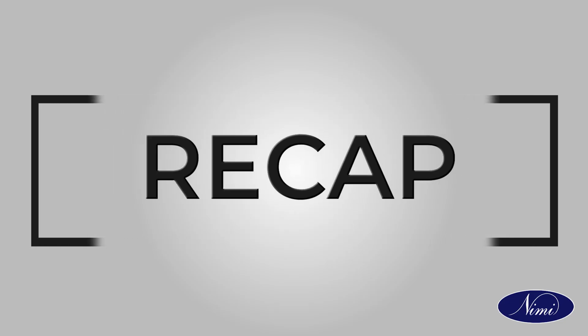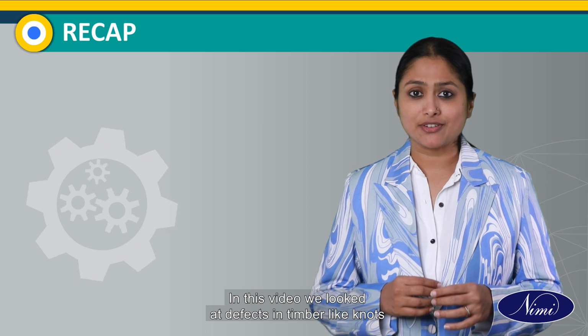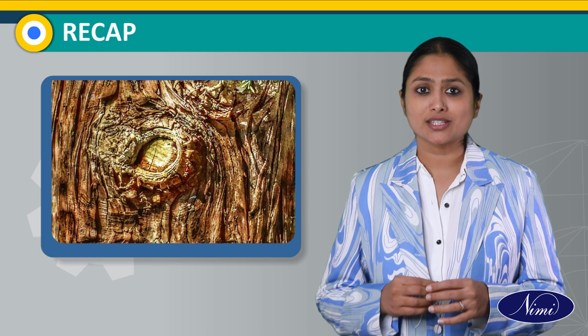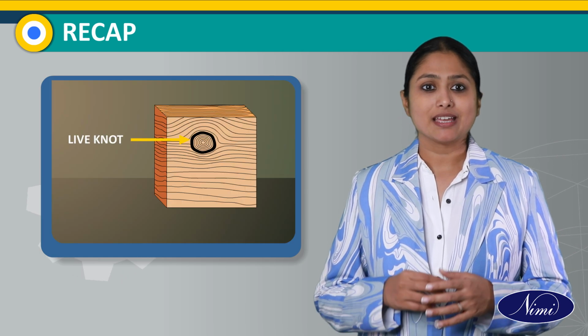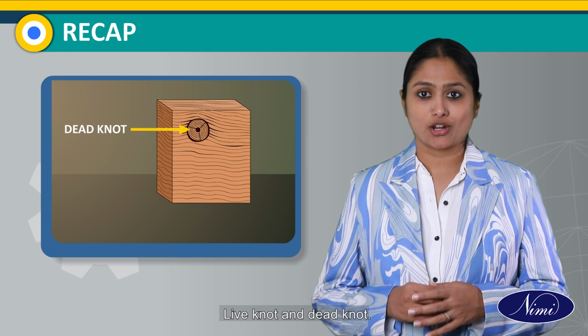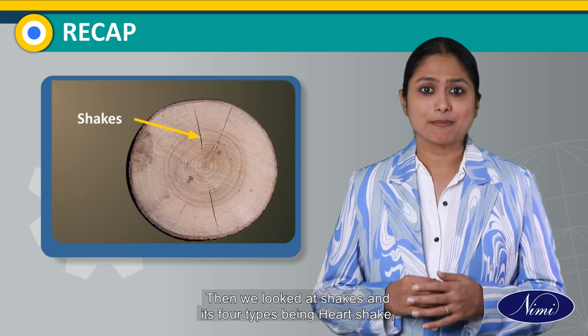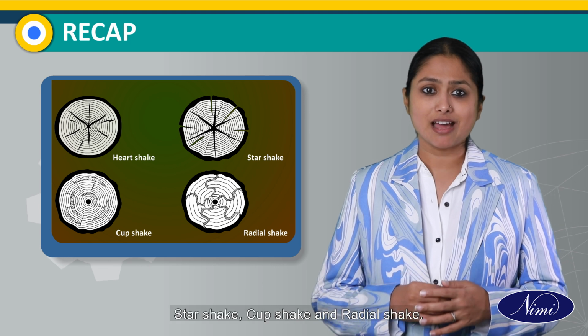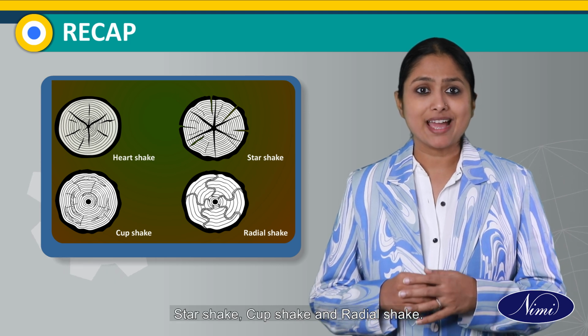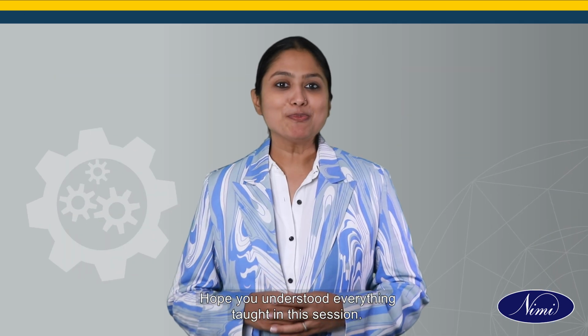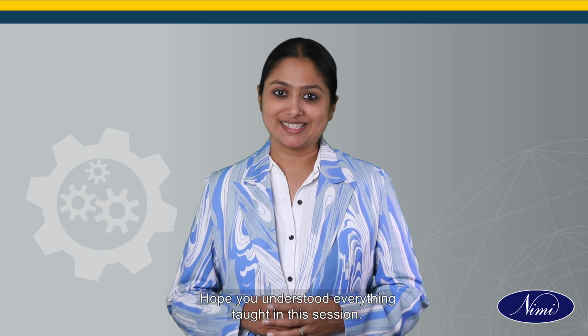Recap. In this video, we looked at defects in timber like knots, which are of two types: live knot and dead knot. Then we looked at shakes and its four types, being heart shake, star shake, cup shake and radial shake. Hope you understood everything taught in this session.